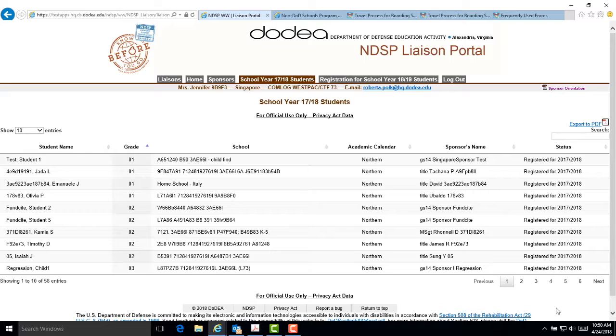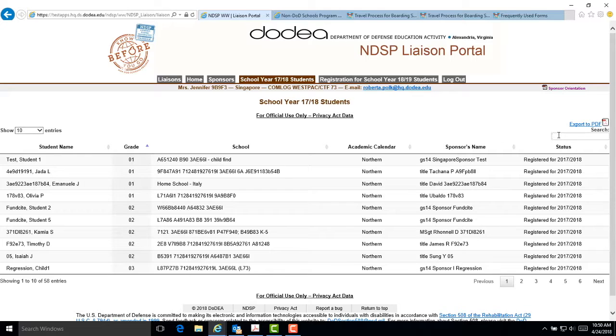As a liaison, you can click on the Export to PDF button to create a PDF file of the active students enrolled in the NDSP and provide this list to your command if needed. On the left side of the page, you can choose the number of entries between 10 and 100 to display the information and/or use the search engine on the right side of the page.